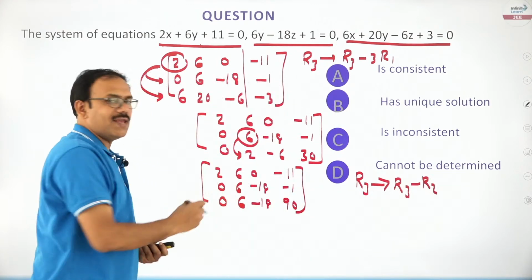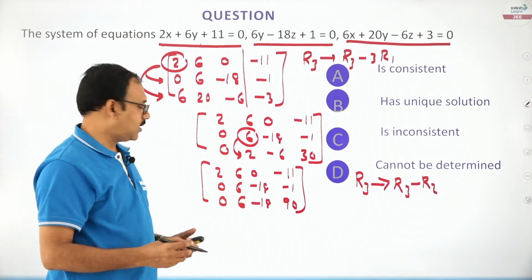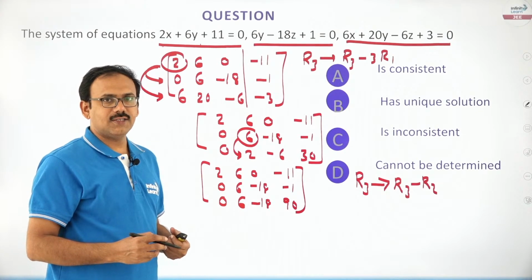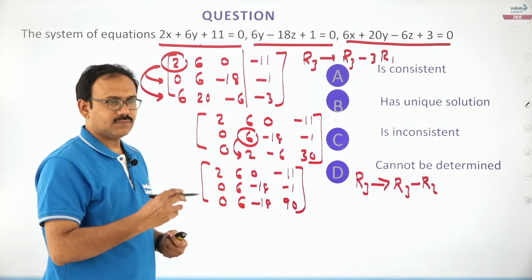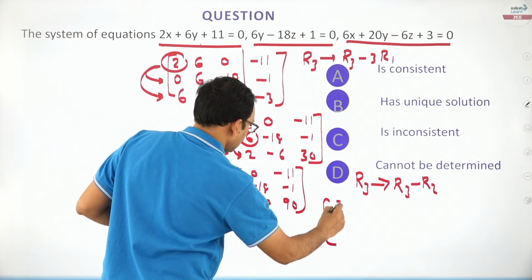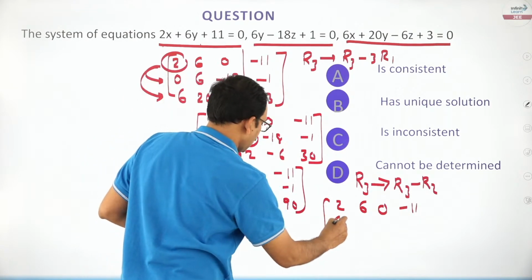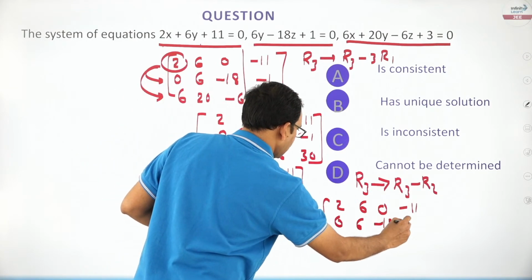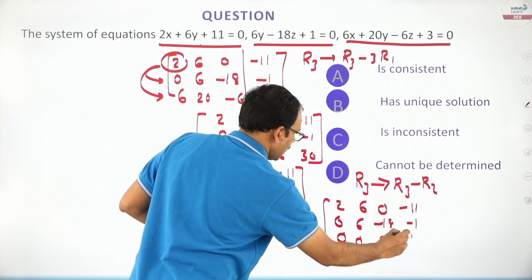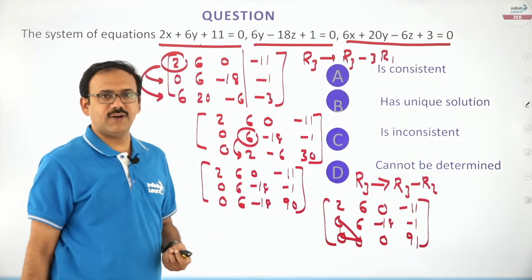You use only R2 to change this. Next, what it is going to become, you can see here 2, 6, 0, minus 11; 0, 6, minus 18, minus 1; and 0, 0, 0, 91. So here we got 3 zeros, dear friends.